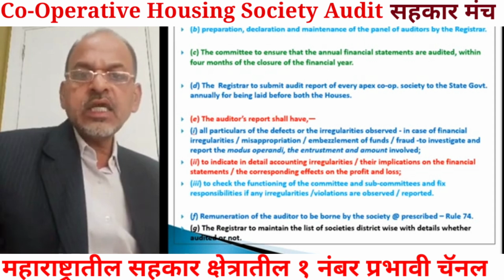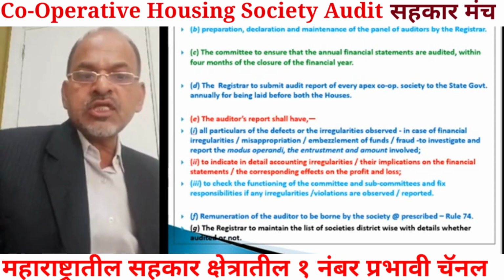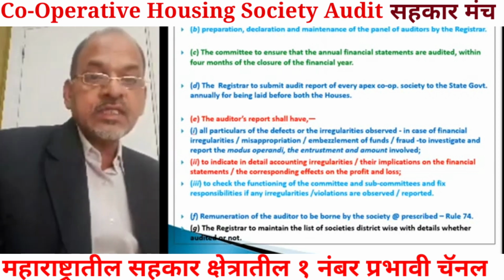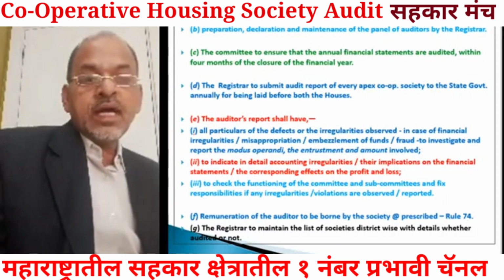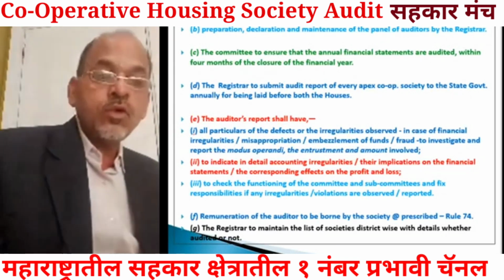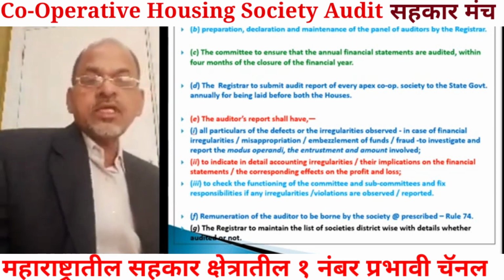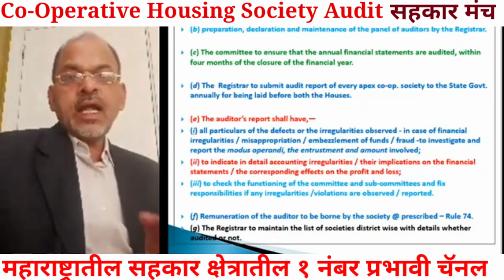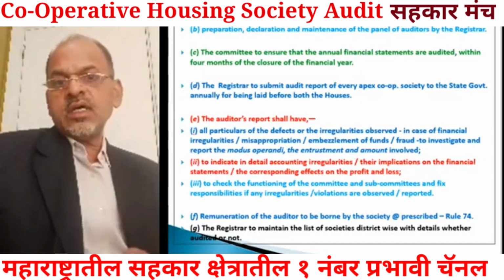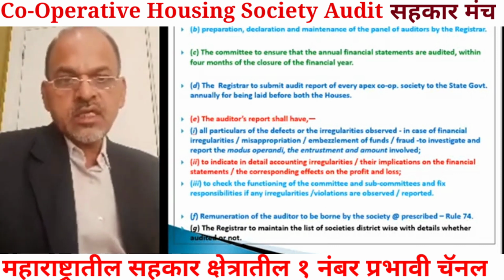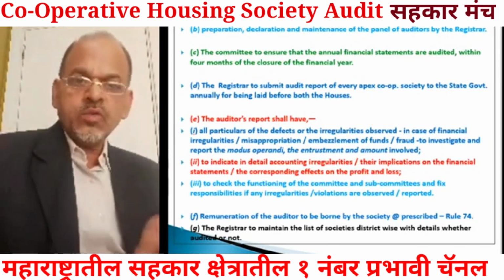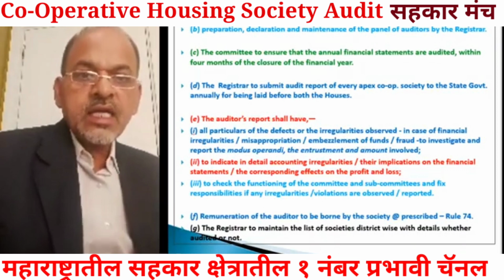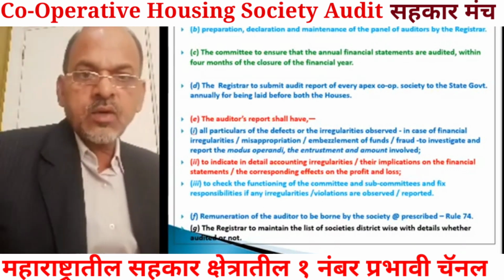Next provision, that is remuneration of the auditor to be borne by the society at the rate prescribed. Now regarding this, there is a provision in rule 74 as well. In rule 74 there is a provision for remuneration of the statutory auditor, and the remuneration is to be fixed in the annual general body meeting only, in which the auditor is being appointed, and that should be at the rate prescribed by the registrar or by the government as per the provisions of rule 74.